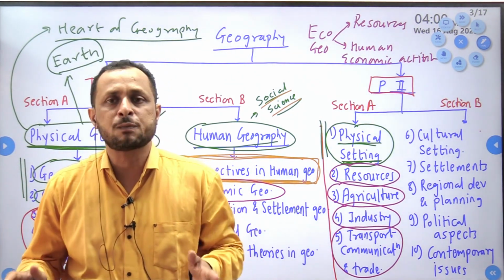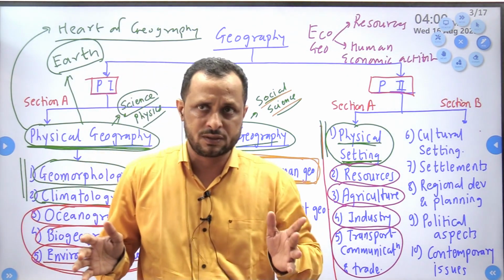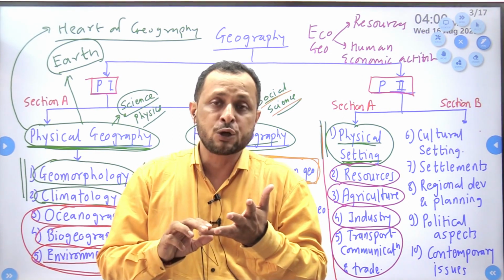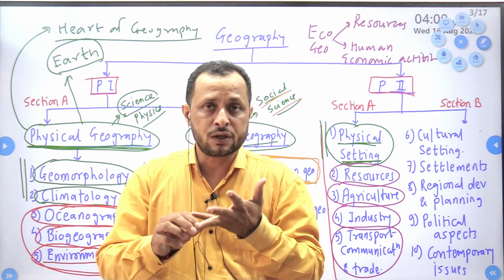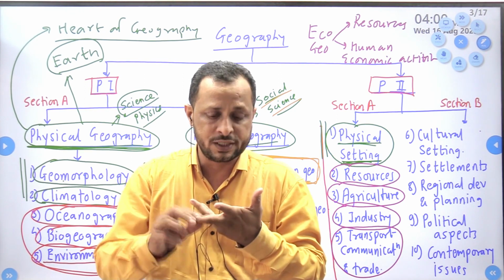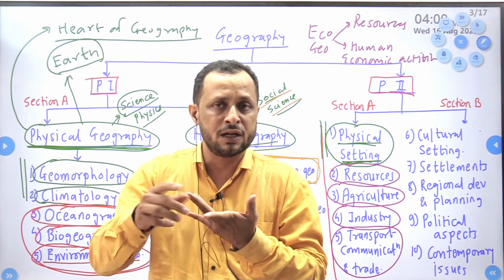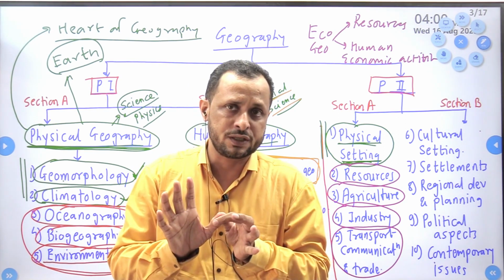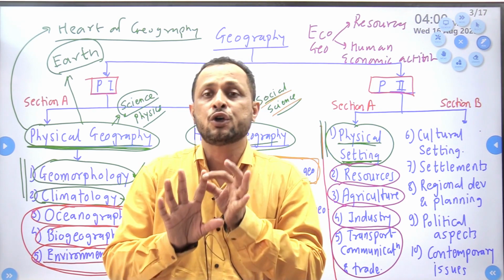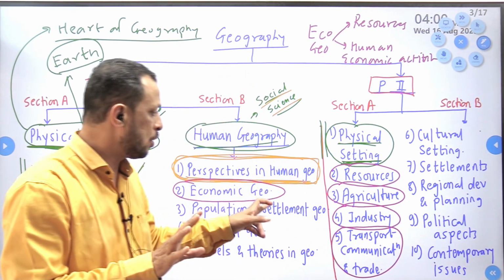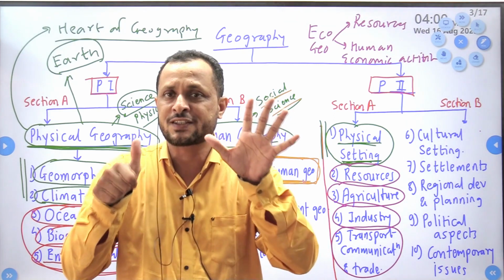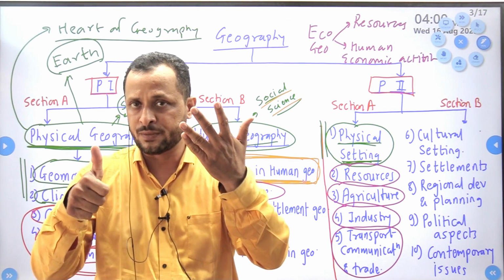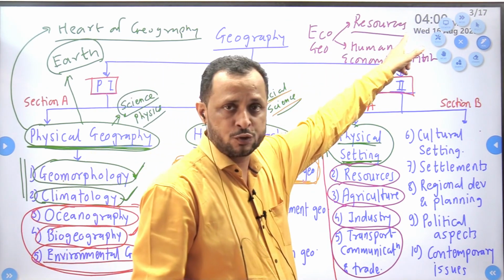Around us on this planet there are various types of resources. What are those resources? These resources include soil, water resources, forest resources, animal resources, which can also be termed biotic resources, mineral resources and energy resources. And the 7th, the most important, human resource. Economic geography will do the study of these 6 resources: soil, water, forest, animal, mineral, energy. So that is the study of resources.